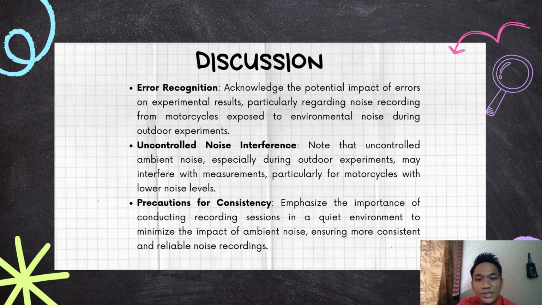So moving to the discussion part, there are three things that we highlighted. First, error recognition. Second, uncontrolled noise interference. And third, precautions for consistency. Note that these are the three main things that are involved in conducting this noise level project.